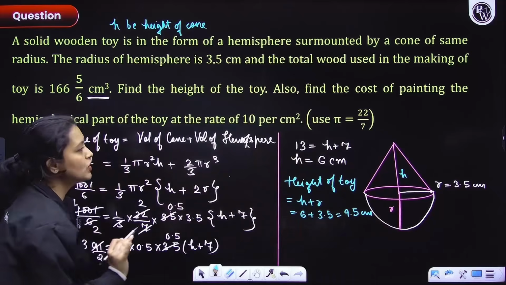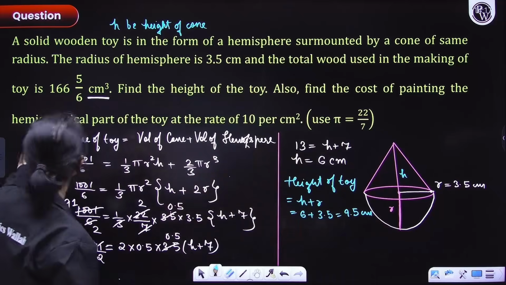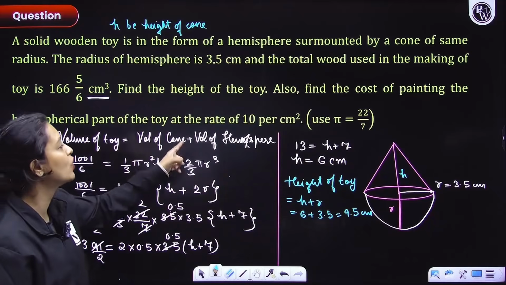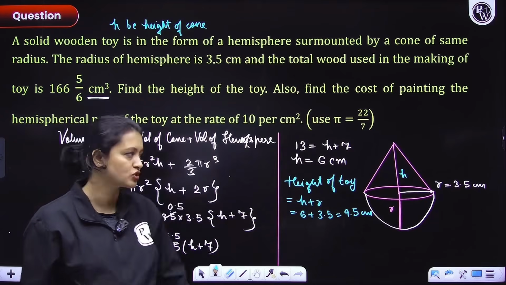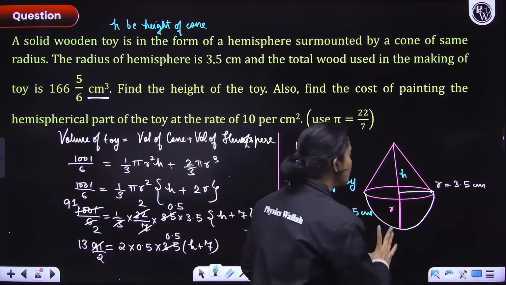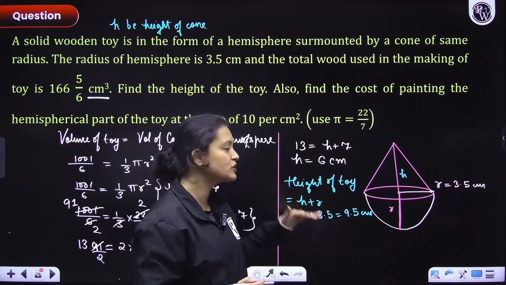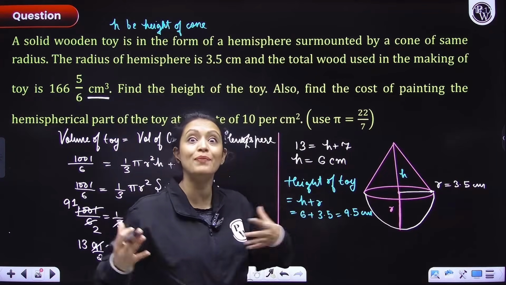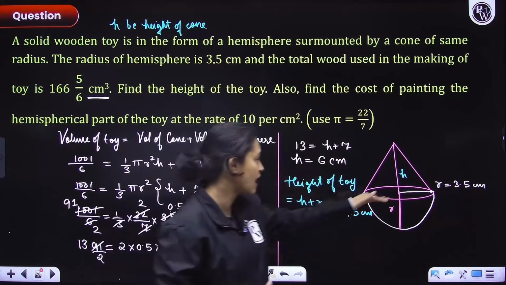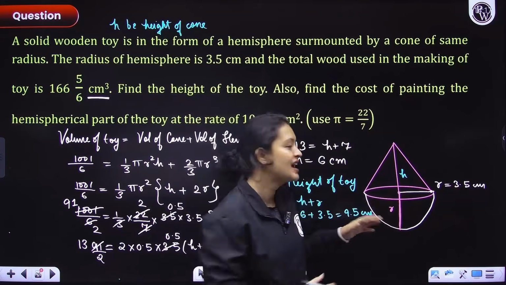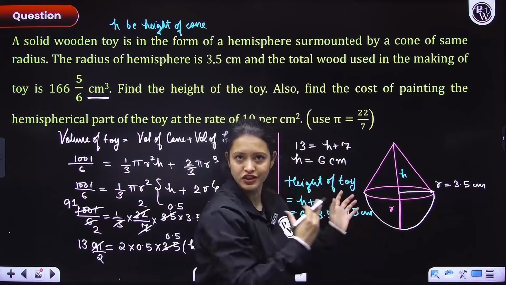Okay, understood. Now, next thing, we have to find the cost of painting the hemispherical part of the toy at the rate of 10 rupees per centimeter square. So we are doing what? We are just painting the hemispherical part. So think about it. If they are just painting the hemispherical part, they are only painting the curved surface area of the hemisphere. They are not painting the inside, right? They are just painting the curved surface area, right?